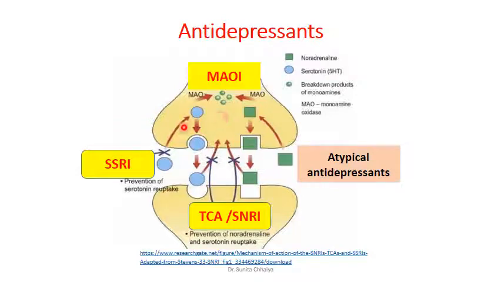Basically, these groups of drugs prevent the reuptake of norepinephrine or 5-HT, while monoamine oxidase inhibitors inhibit the metabolism of those neurotransmitters. There are also certain atypical antidepressant drugs that produce their action by some different mechanism. Now we can move on to the individual groups of drugs.